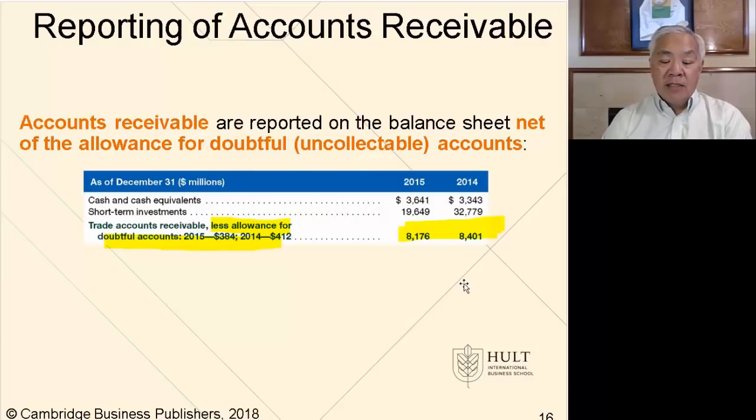Next, how do we report? As we mentioned before, the receivables is presented on the balance sheet at a conservative number on how much we think we'll collect. And here you see it written there's a fairly common way to present it. Accounts receivable less allowance for doubtful accounts of these two numbers for the 2 years presented. And the right side is the gross minus the reserve equals the net. These two numbers represent the net amounts that we estimate we'll get from the years 2015 and 2014.